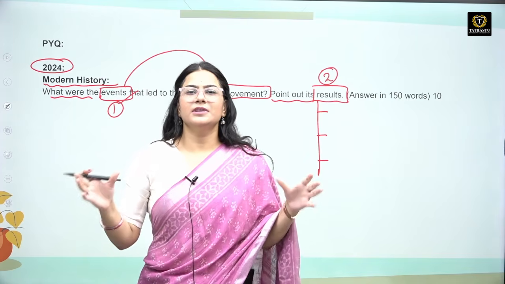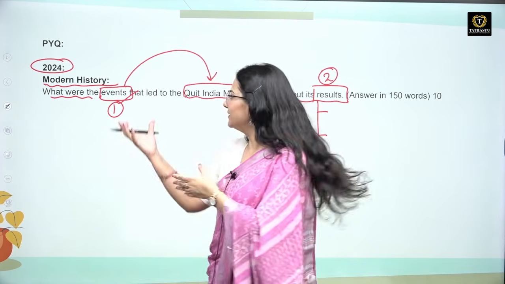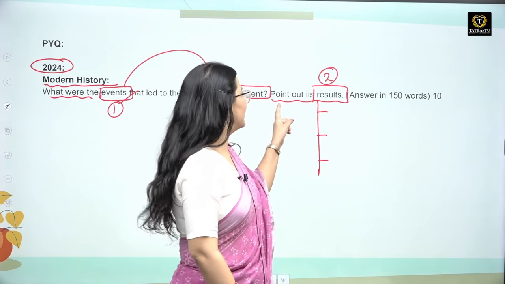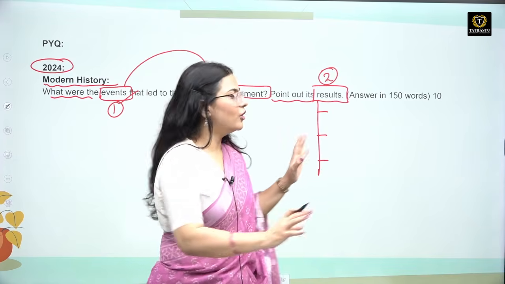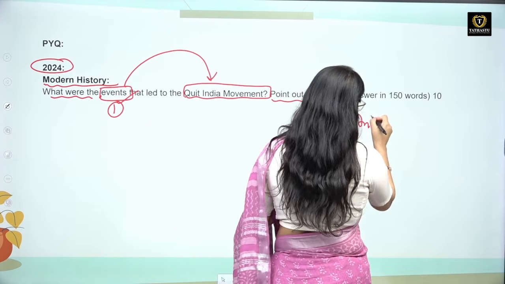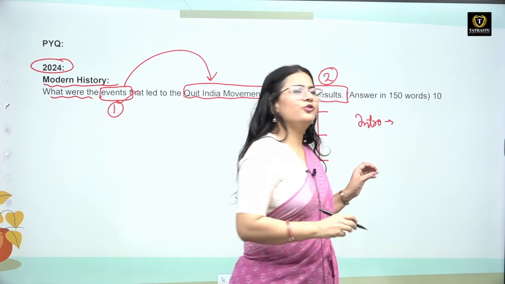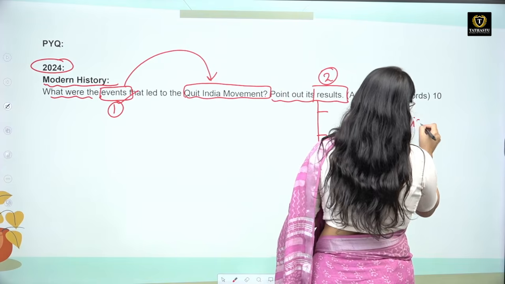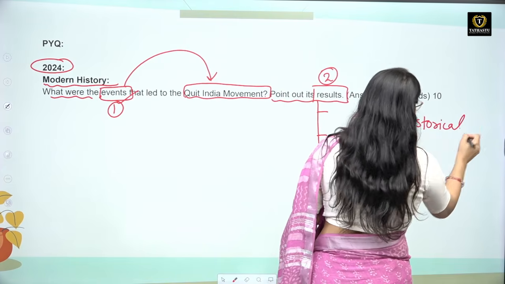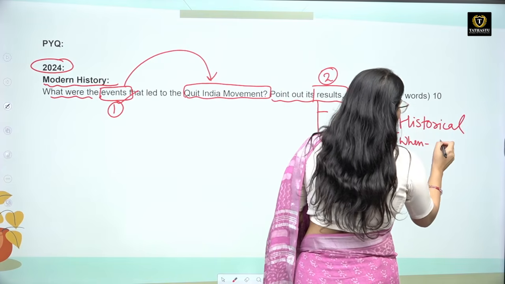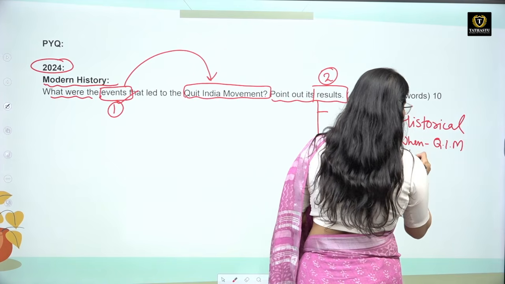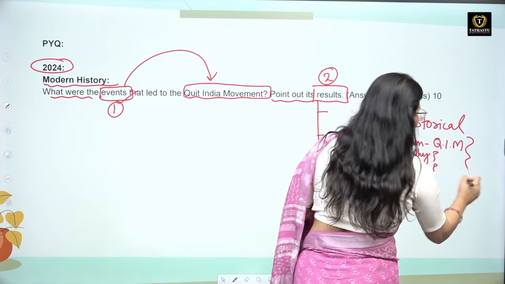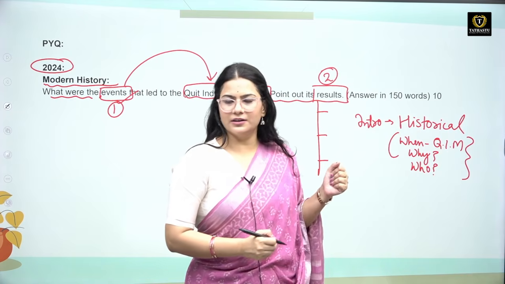So this whole question is divided into two parts. In the first part you have to tell what were the events that led to the Quit India movement, and in the second part you have to tell what were its results. So how are you going to frame your answer? First you are going to mention your introduction. You can have a very basic introduction in the start. Here you can start with a historical introduction. Historical means you can tell about when the Quit India movement started in our country, why it started, and who led it. You can give answers to these questions and it will make a very good introduction.